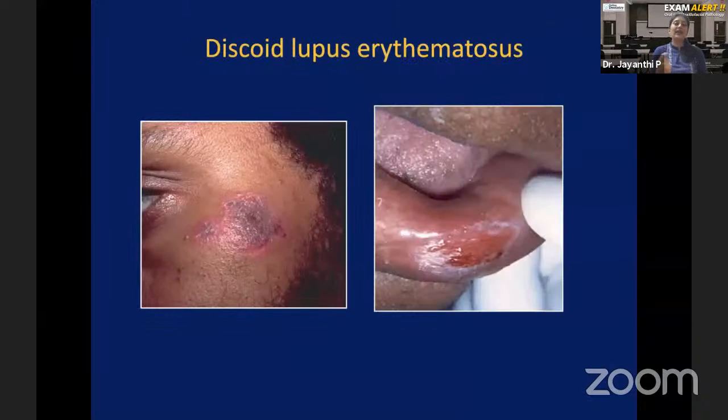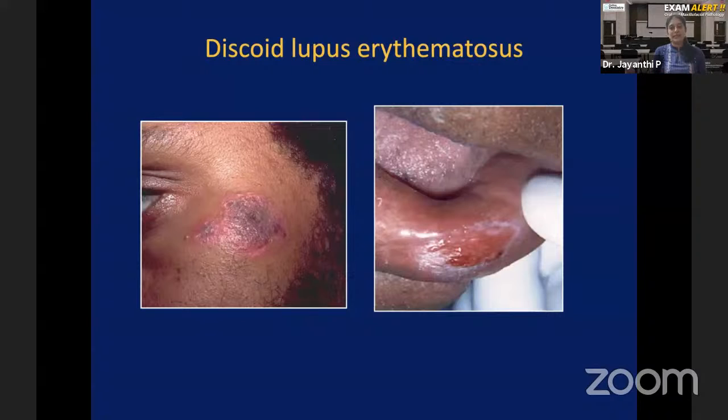There is another variant of SLE that's called DLE. DLE stands for discoid lupus erythematosus. How is this different from SLE? In SLE, along with skin and oral mucosa, you have involvement of kidney, hematological, and neurological systems also. But DLE is a localized variant where you see only skin and oral cavity involvement.